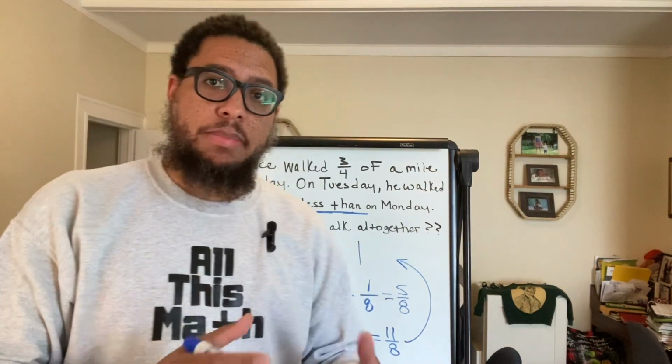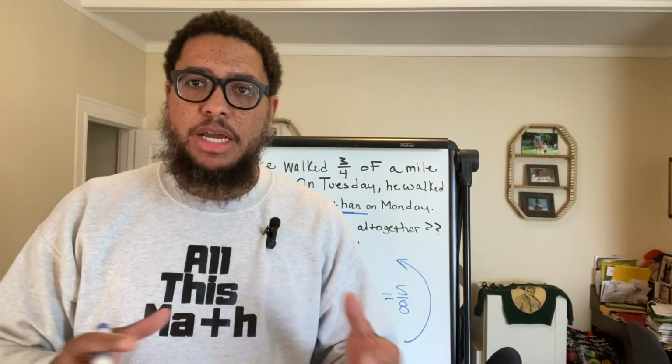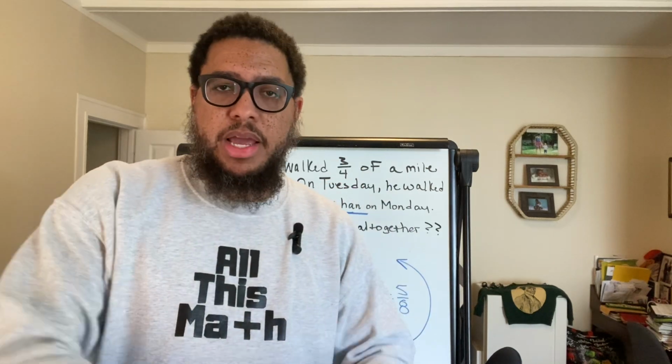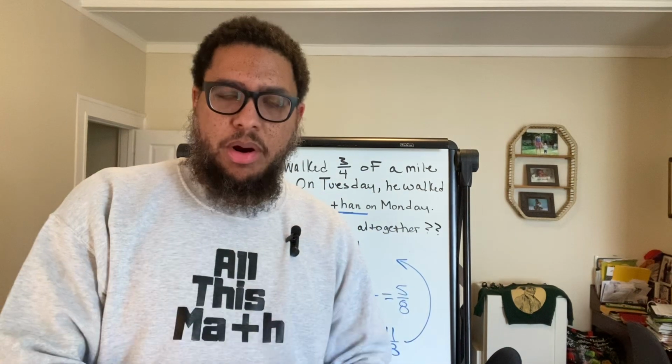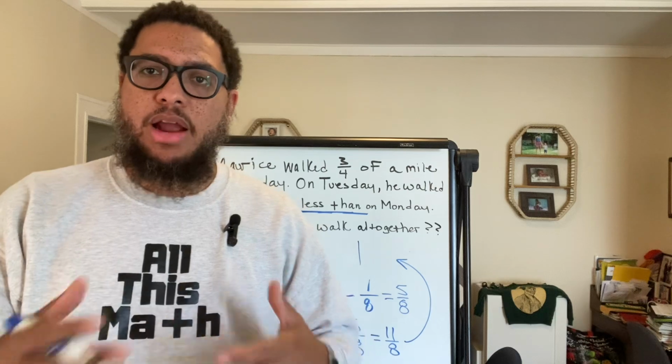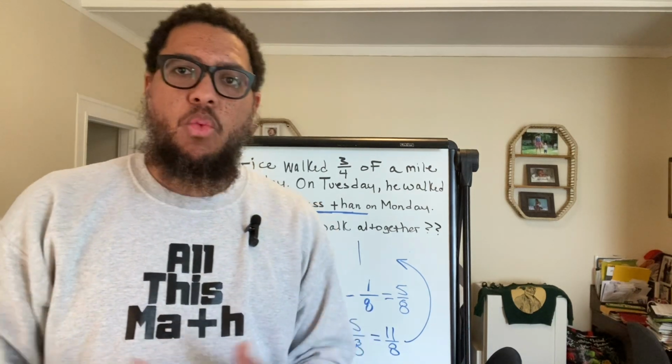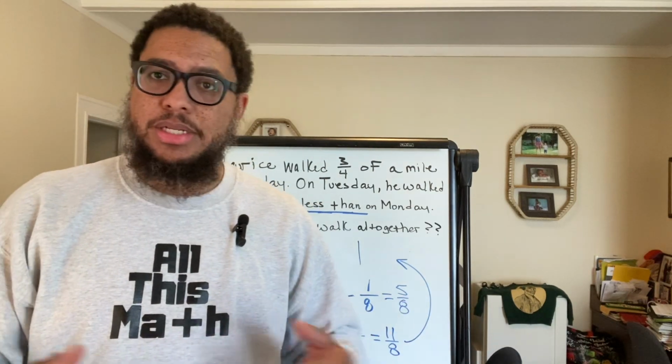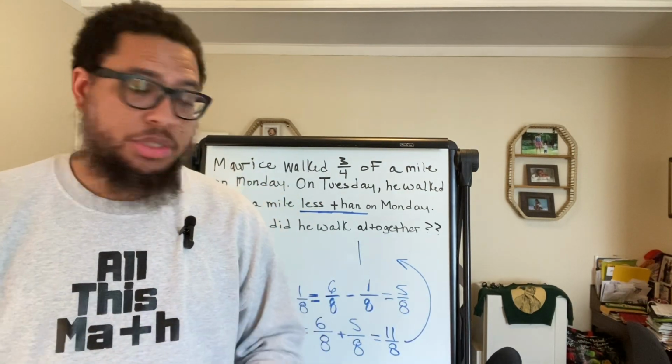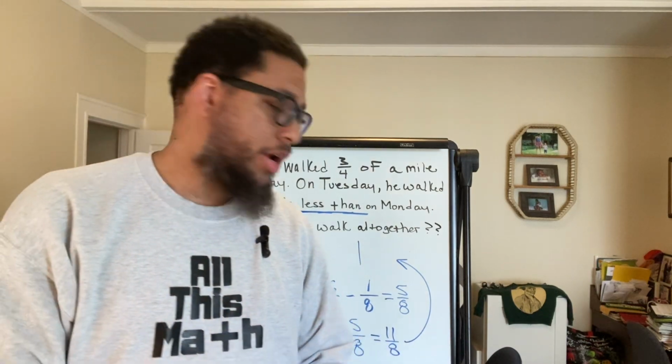A mixed number is called a mixed number because it's a mixture of 2 types of numbers. You're gonna have a whole number part and a fraction part. Make sure you understand why everything in math has the name that it has. Why do we even call it that? It's a mixed number because it's a mixture of 2 different types of numbers. You got a whole number part and a fraction part.